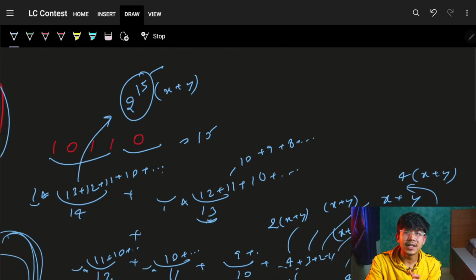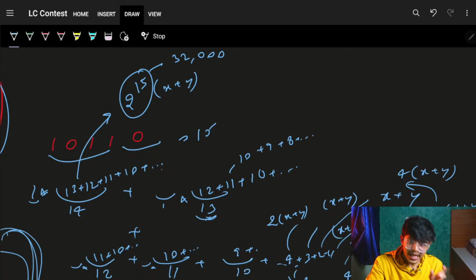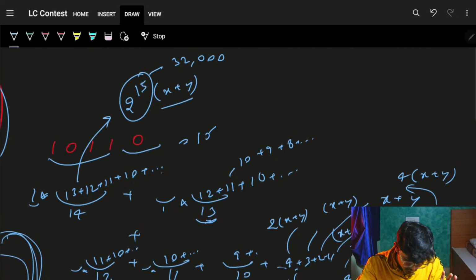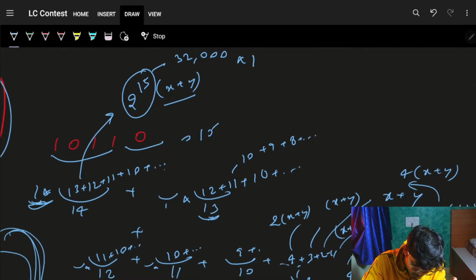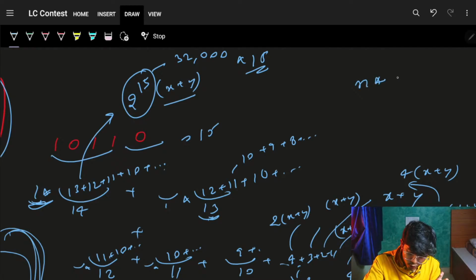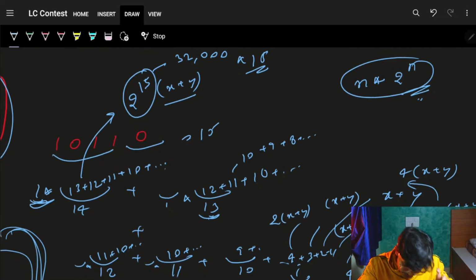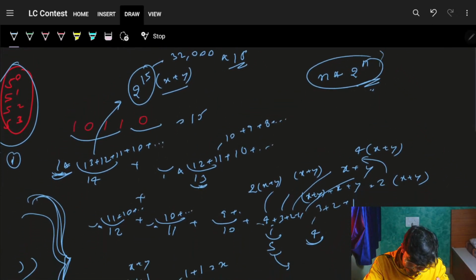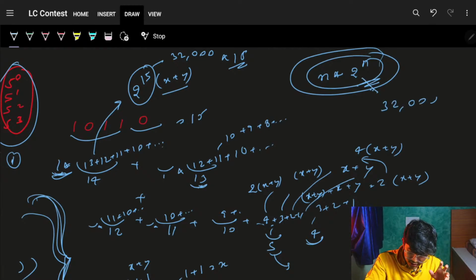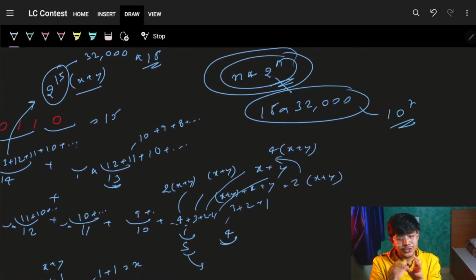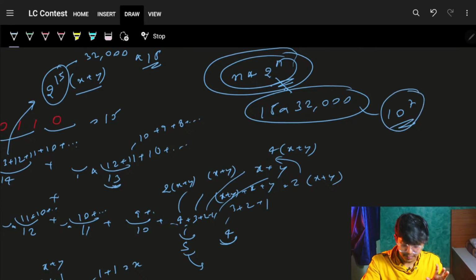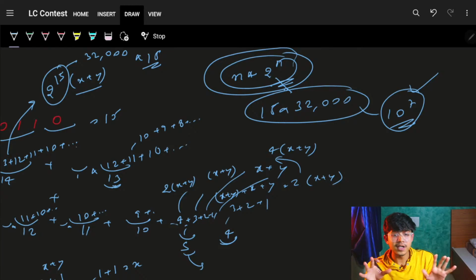So it is nothing but around 32,000. x plus y is nothing but 2 or something. So that will for sure work, and for sure it will repeat 15 times, so into 15. So at max n into exponential, which is 2 to the power n, is how far the complexity can go. With this we proved that the complexity is about 32,000 into 15, and that would for sure come in under 1e7. So that is how our complexity works, and that would work for this complexity.